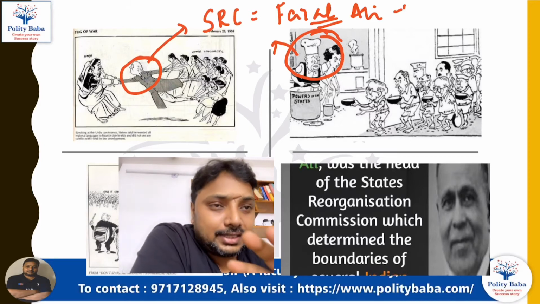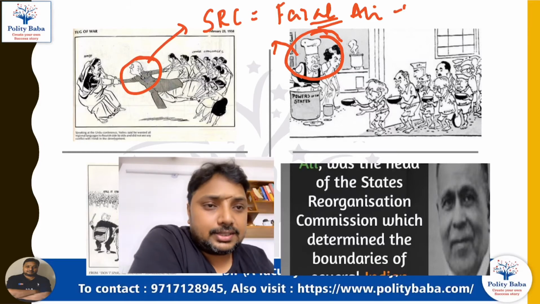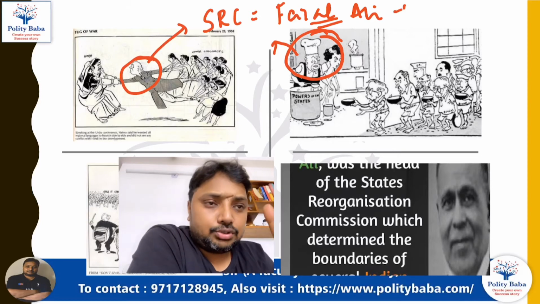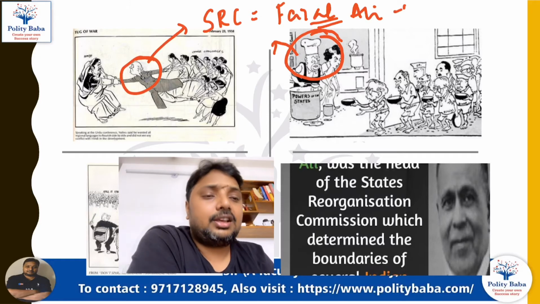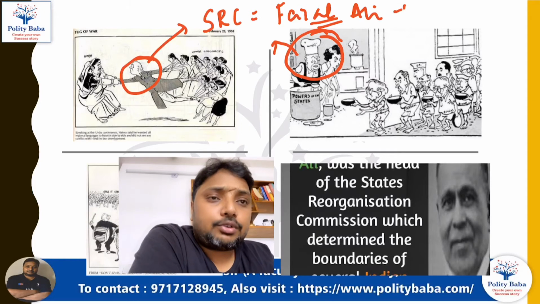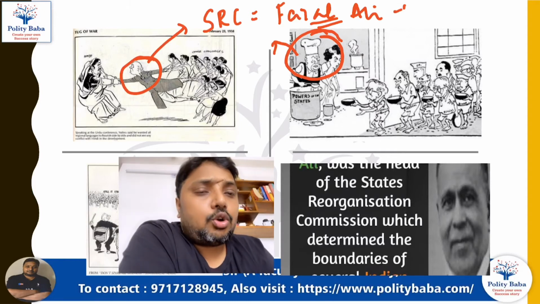So linguistic reorganization is going to weaken Congress, and that's why Congress is not favoring it. This was the allegation. That's why Congress ensured that all three members of the State Reorganization Commission should be from a non-Congress background.